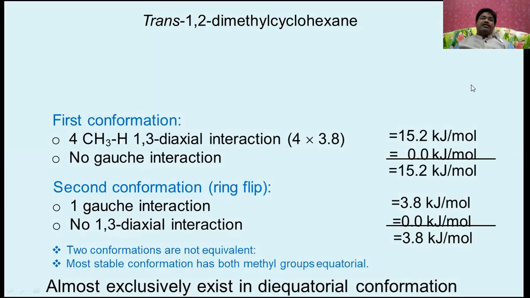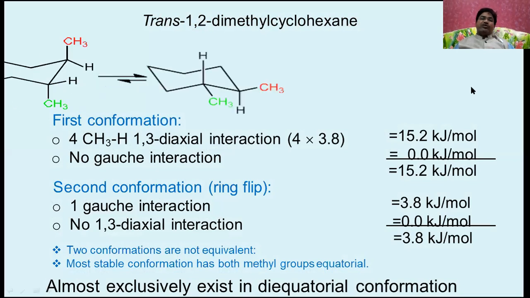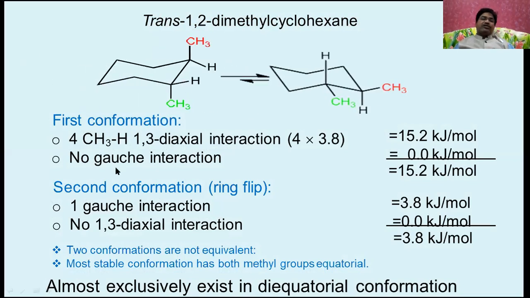Now let us take trans-1,2-dimethylcyclohexane. The first conformation, if you see, has 15.2 kilojoules of torsional strain energy, whereas in the second, the gauche interaction is only 3.8.